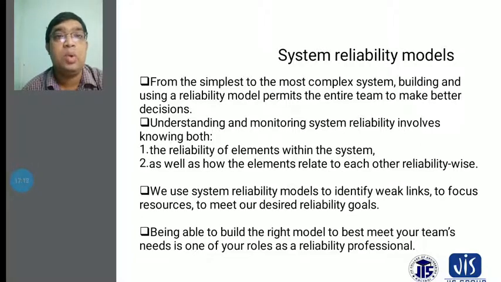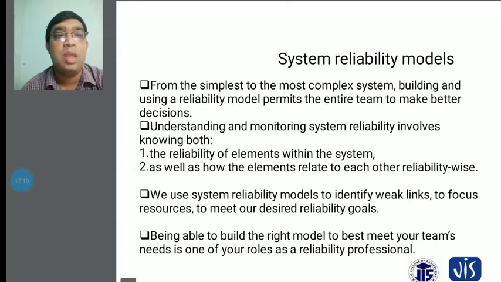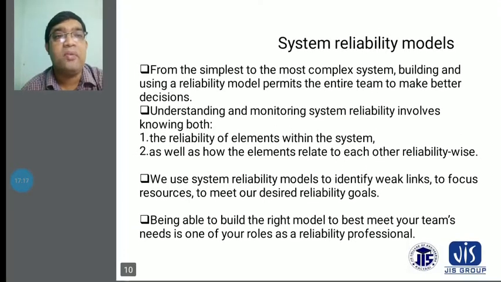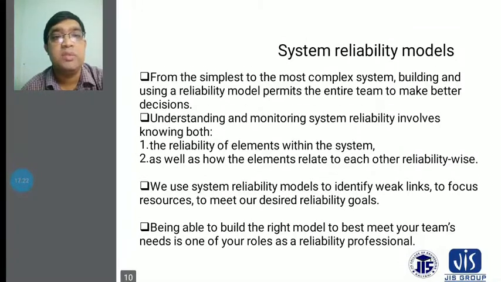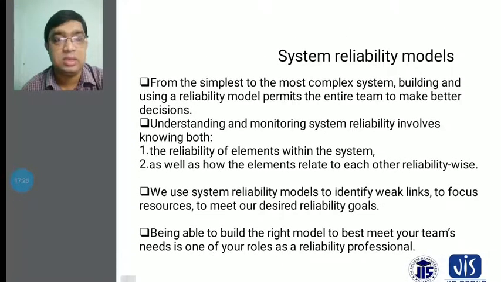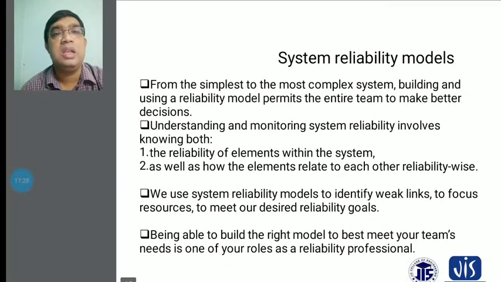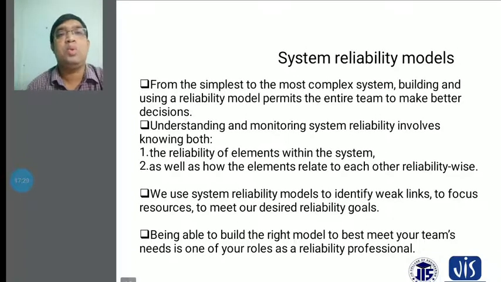We use system reliability models to identify weak links and focus resources to meet our desired reliability goals. That means each and every industry has to set reliability goals, and then consider the identified weak links.